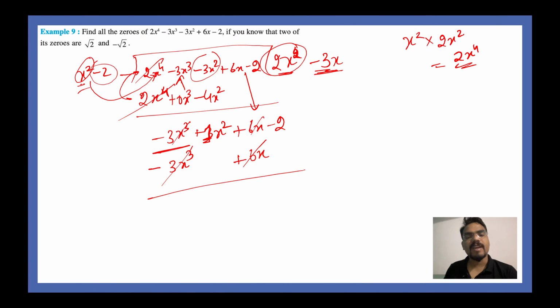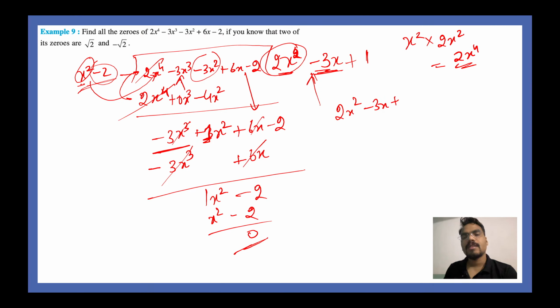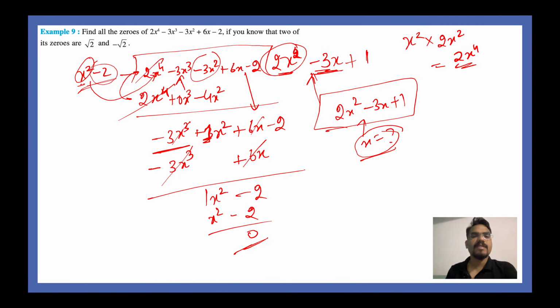We will be left with 1x square minus 2, x square minus 2. So x square minus 2, here also it is x square minus 2. You multiply by 1 and you will get x square minus 2, remainder 0, done. So your next factor is 2x square minus 3x plus 1. This is your polynomial. Solve this, get the value of x, and those will be the zeros of this polynomial.